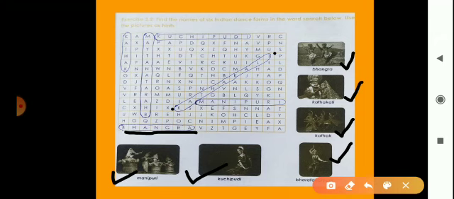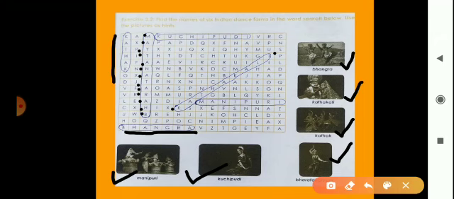So where is Kathak? Look here. Kathak. And Bharatnatyam. So where is Bharatnatyam? So look here. Here is B. This is Bharatnatyam. Okay.